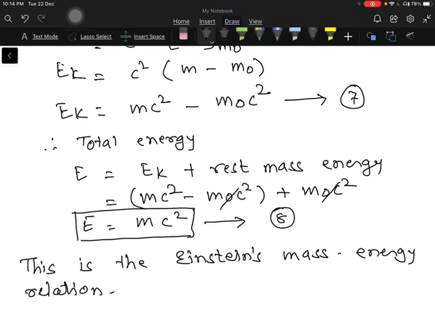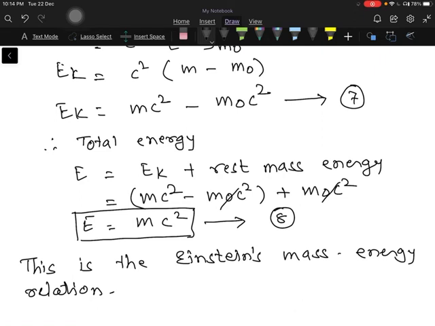That difference in mass we call the mass defect, and when we multiply this mass defect by c square, we get the nuclear energy. We can calculate the mass defect and thereby find the energy hidden inside the nucleus.